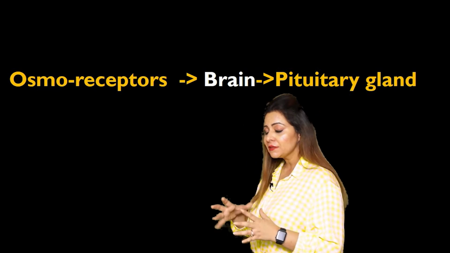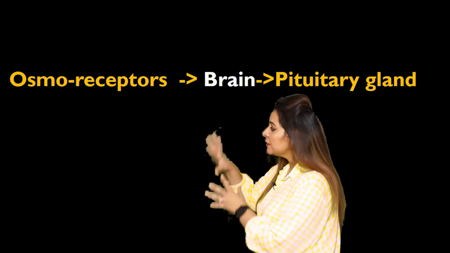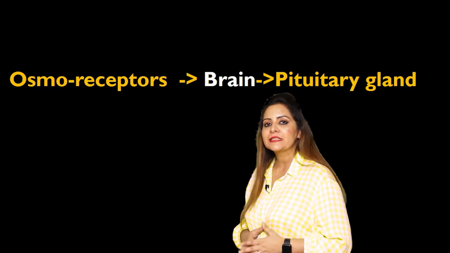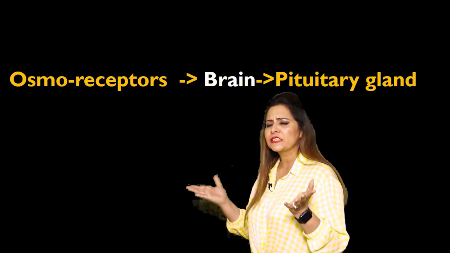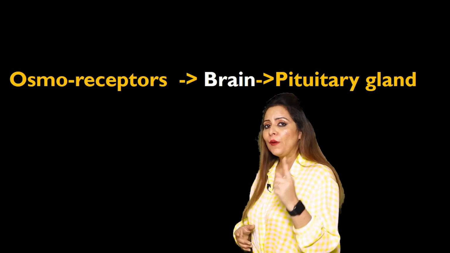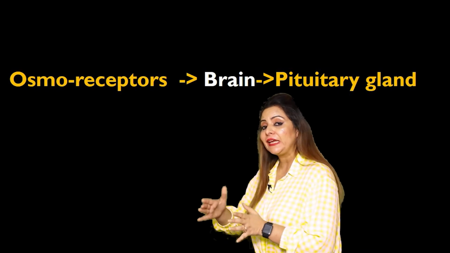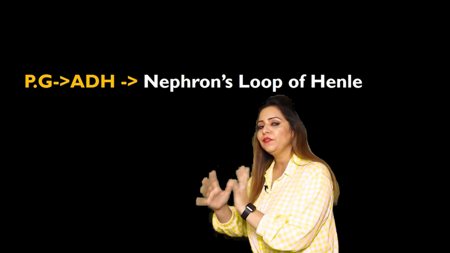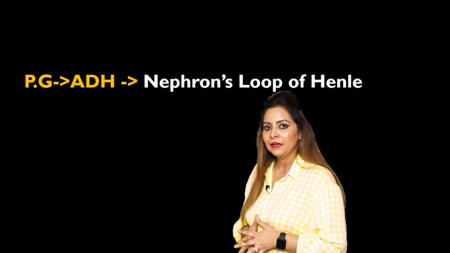The brain analyzes and then sends the message to the pituitary gland. We all know that the pituitary gland is the master gland of our body. It secretes a lot of hormones. Out of all those secretions, one hormone it secretes is ADH, that is antidiuretic hormone, or we can also call it vasopressin, right?